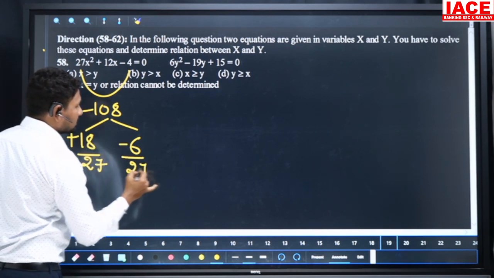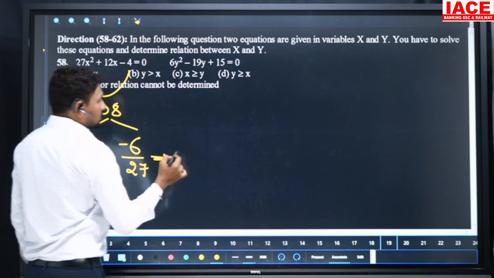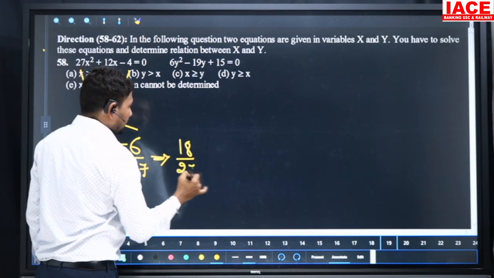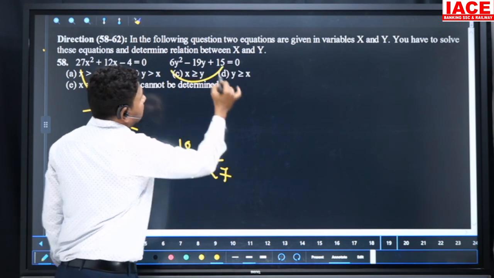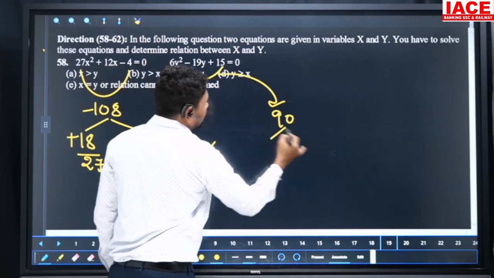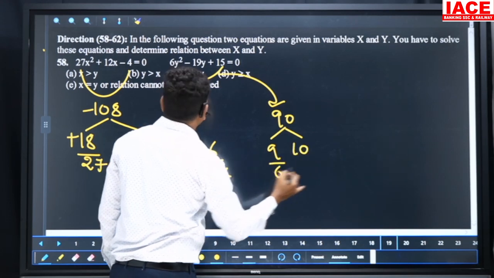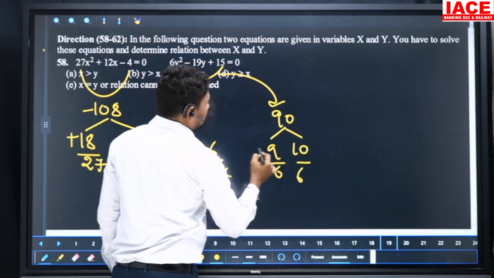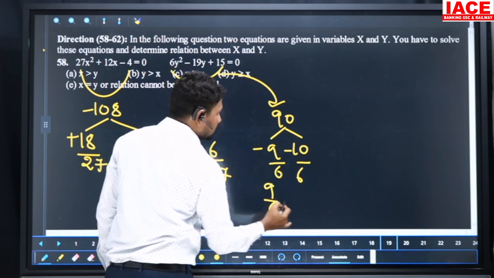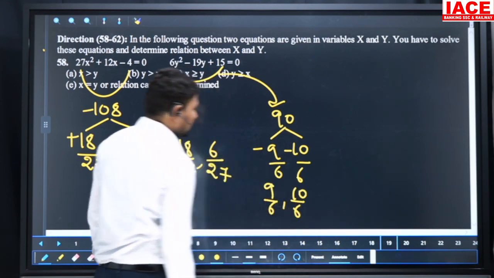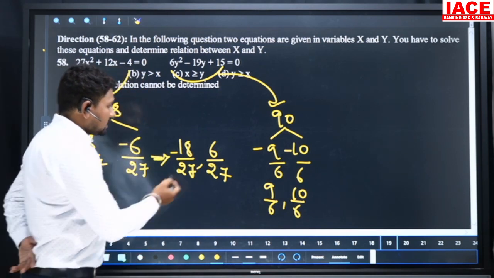Then the final factors become 18 by 27 minus and 6 by 27, and 6 15s are 90. We can write 9 into 10 divided by 6, and here minus 9 minus 10. The final factors are 9 by 6 comma 10 by 6. So look at the values and cancel the values here.